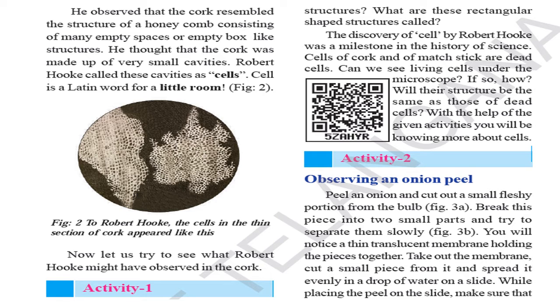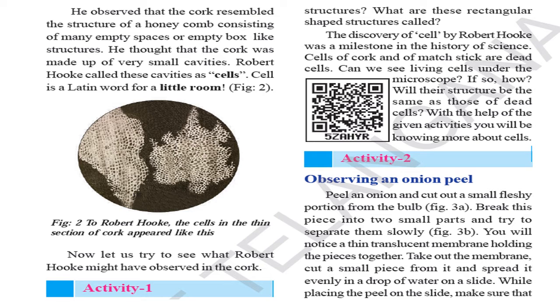Can we see living cells under the microscope? If so, how? Will their structure be the same as those of dead cells? With the help of the given activities, you will know more about cells. Now, the second activity or experiment: peel an onion and cut out the fleshy portion from the bulb. Break this piece into two small parts and try to separate them slowly. You will notice a thin translucent membrane holding the pieces together.